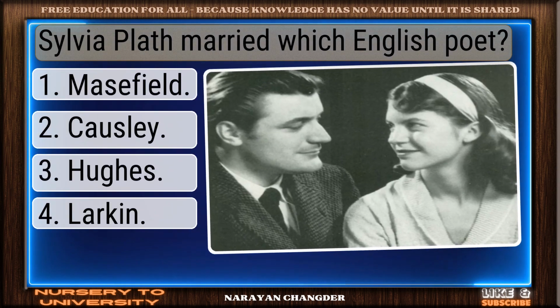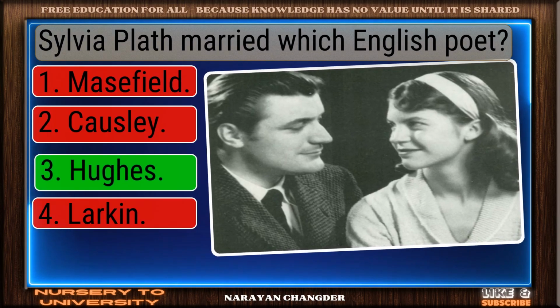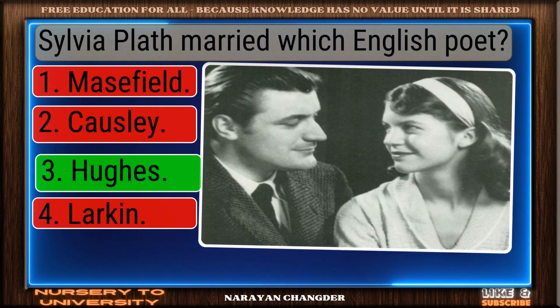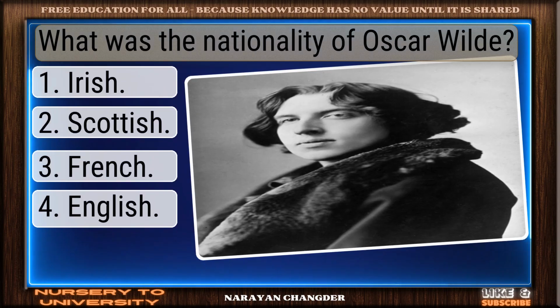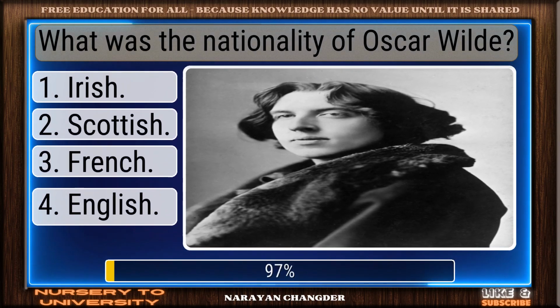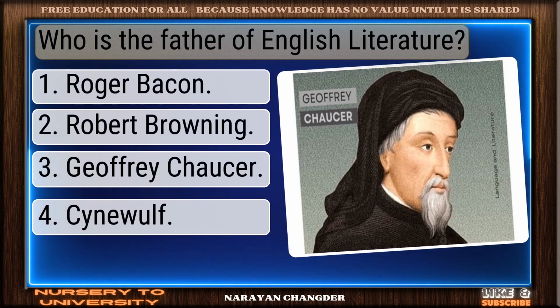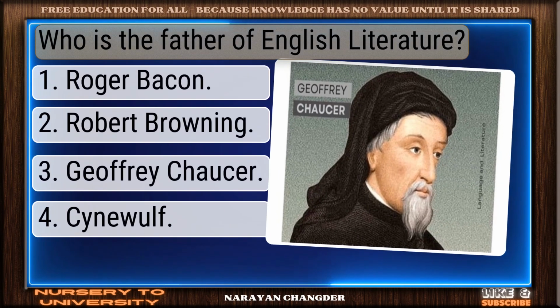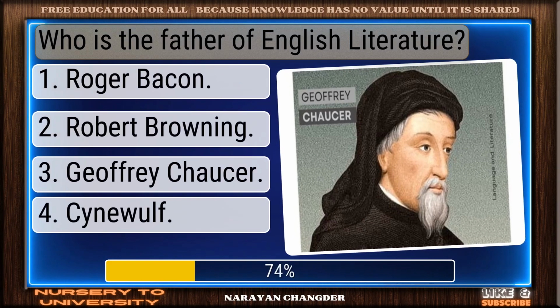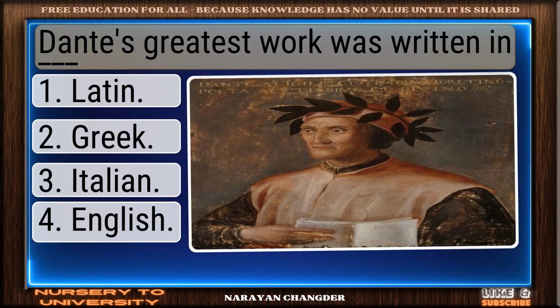Sylvia Plath married which English poet? Smart pick. Hughes is correct. What was the nationality of Oscar Wilde? Sharp thinking. Irish is right. Who is the father of English literature? Good thinking. Geoffrey Chaucer is right.